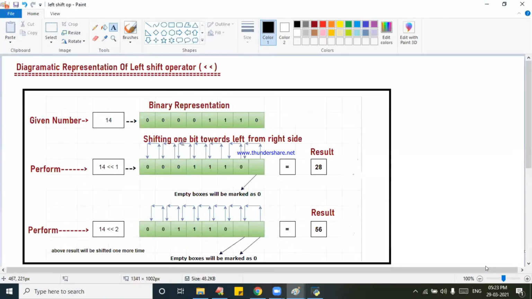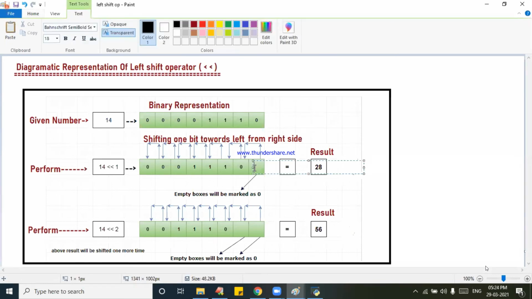The fourth cell value moves to the fifth cell. The fifth cell value moves to the sixth cell. The sixth moves to the seventh cell. The seventh moves to the eighth cell. The eighth cell, which was already there, is flipped off. Flipped off means removed. This is an empty, void cell. Empty boxes will be marked as 0, so you put it as a 0.